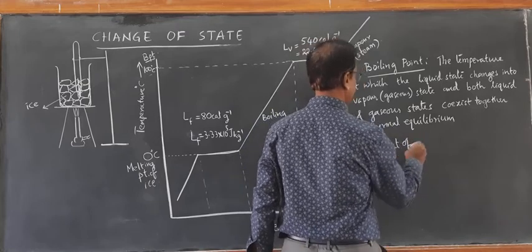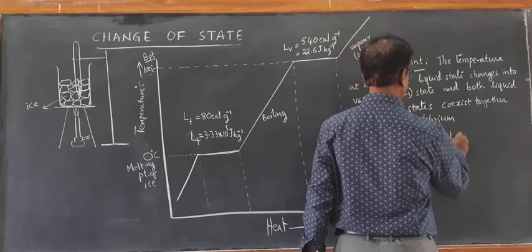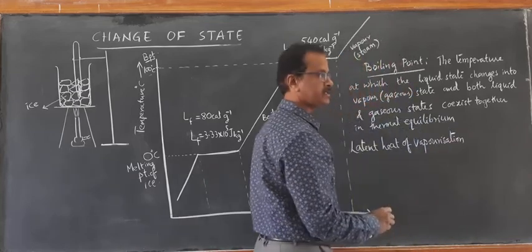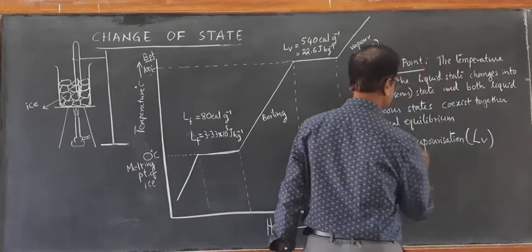Latent heat of vaporization is denoted by LV, V for vaporization.